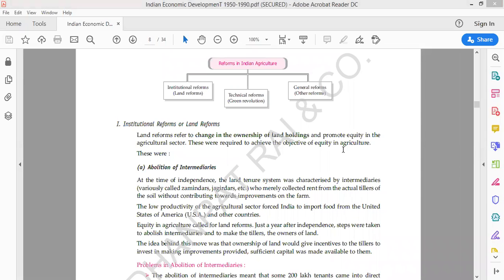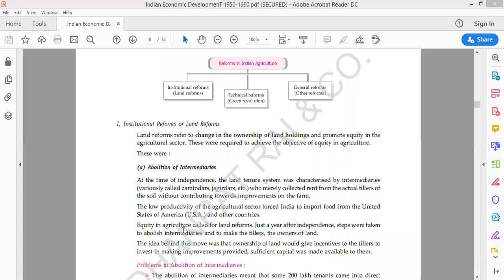Land reforms, which we also call institutional reforms, means what changes we have taken for the land in our economy. For example, we have taken land ceiling and abolition of intermediaries as a land reform. Then we took some steps for technical reforms, and we have studied the green revolution.